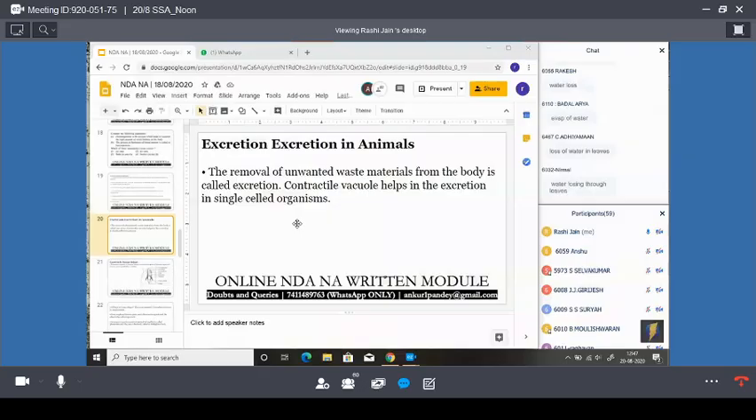Guttation. Water oozing through leaves. Okay. Guttation we can say is the secretion of droplets of water from the pores of the plant, or we can say the end of the plant. It is known as guttation. Clear, guys?